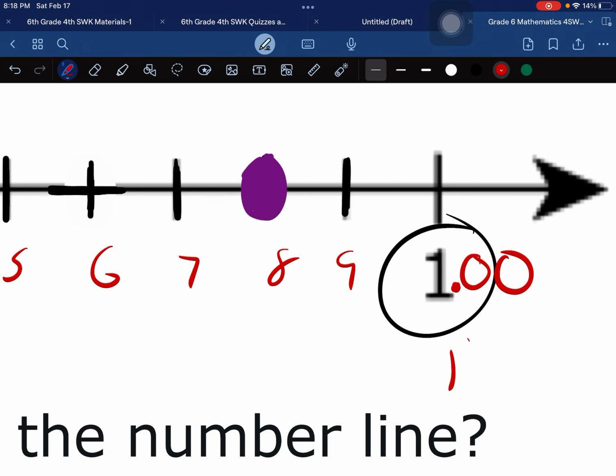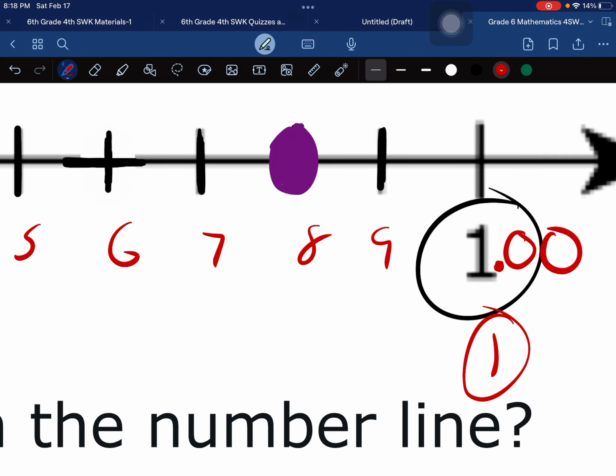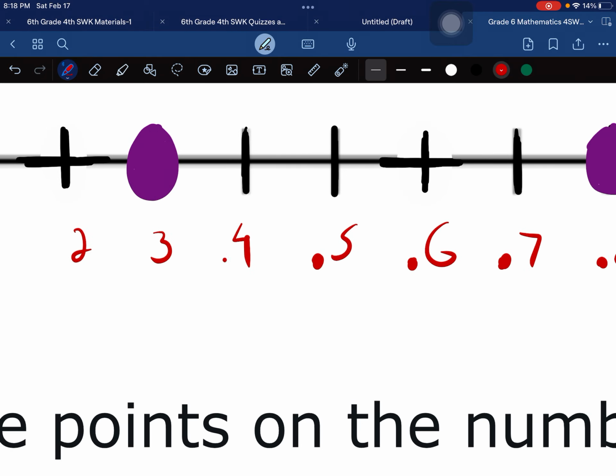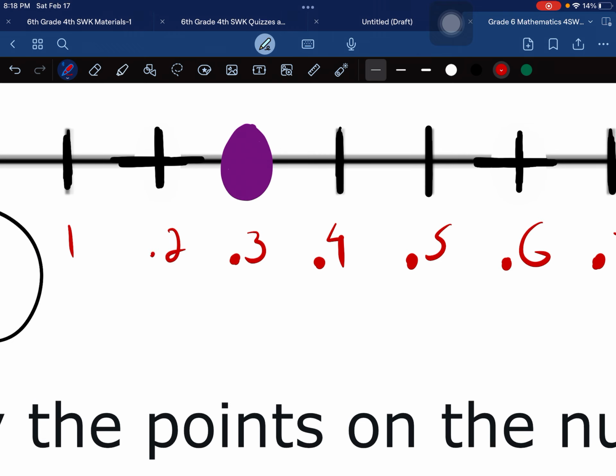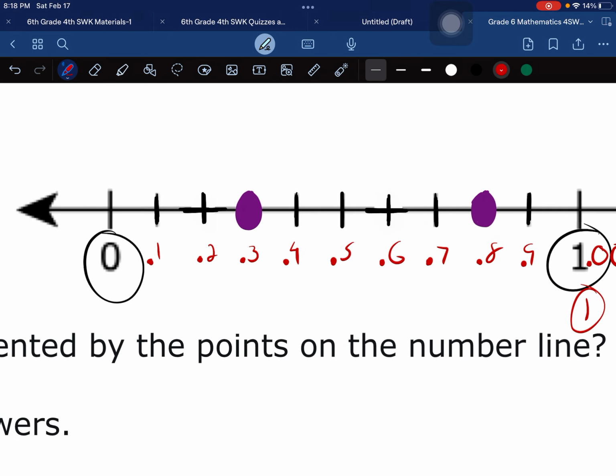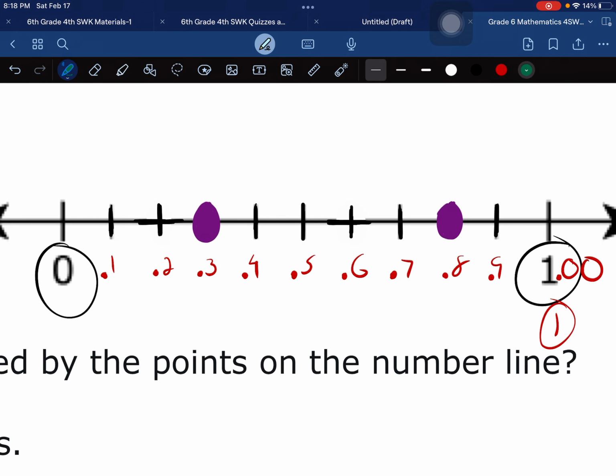Está perfecto. So this is one whole number. Meaning, well, these are all decimals in between. It's going by tens. Perfecto. Now, with that said, now you have everything to work with.